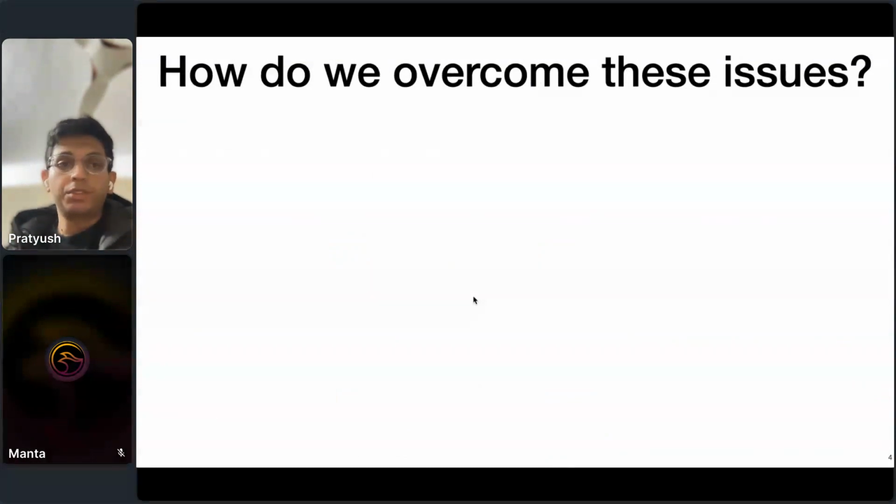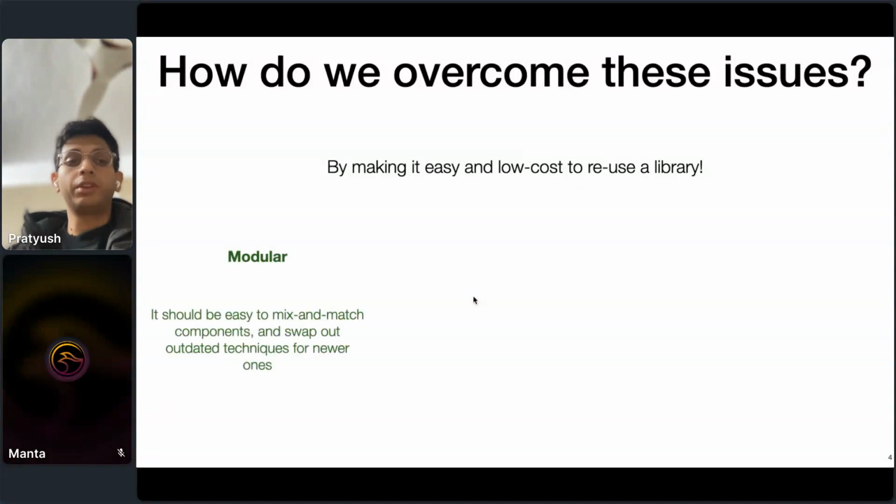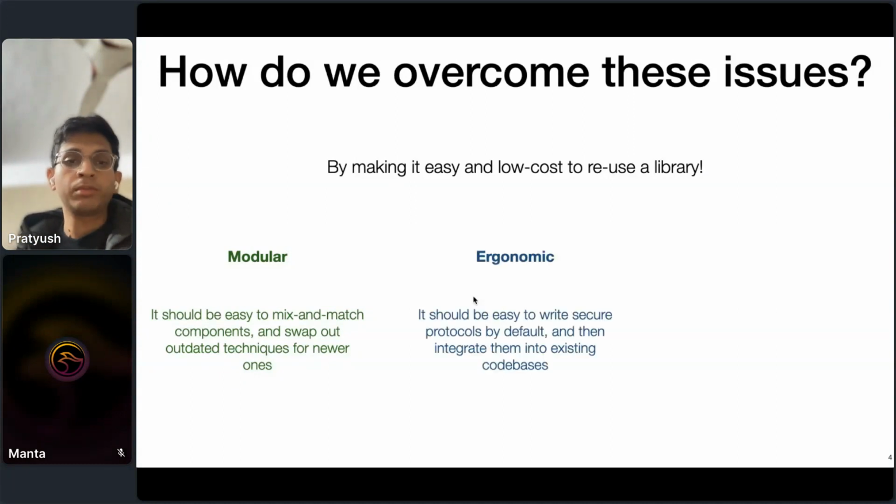So how do we overcome these issues? The idea would be to make it easy and low cost to focus all our effort on one set of libraries, or one ecosystem of libraries, and make it easy to reuse that library across various use cases, right? So to achieve this, we need our ecosystem of libraries to be modular. It should be easy to mix and match components and easily swap out outdated techniques for newer ones. It should be ergonomic to use the library, right? It should not be a real pain to write a secure application by default, right?